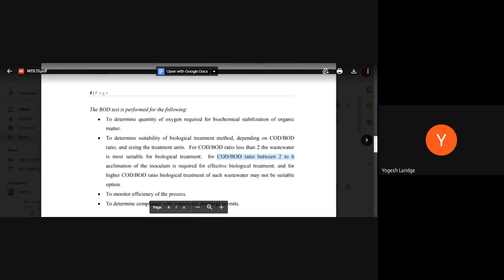The same thing happens if the COD to BOD ratio is between 2 and 6. In those cases, we add certain foods additionally, the things which the bacteria and microorganisms like.